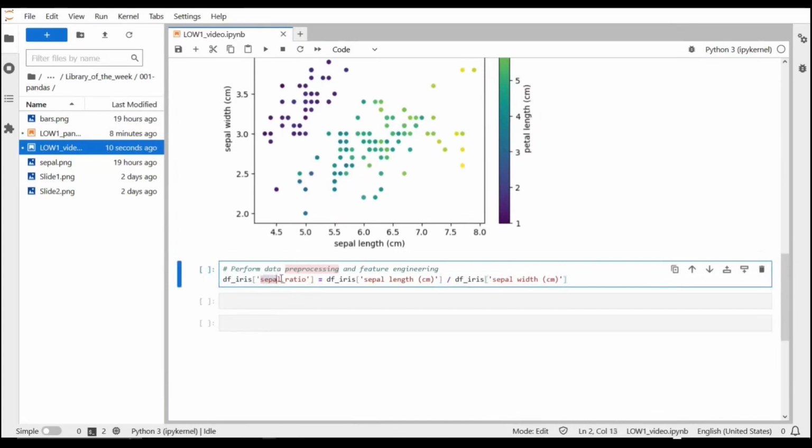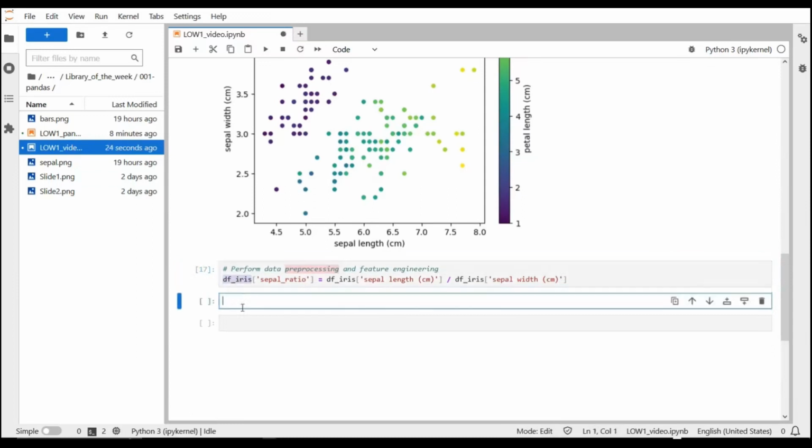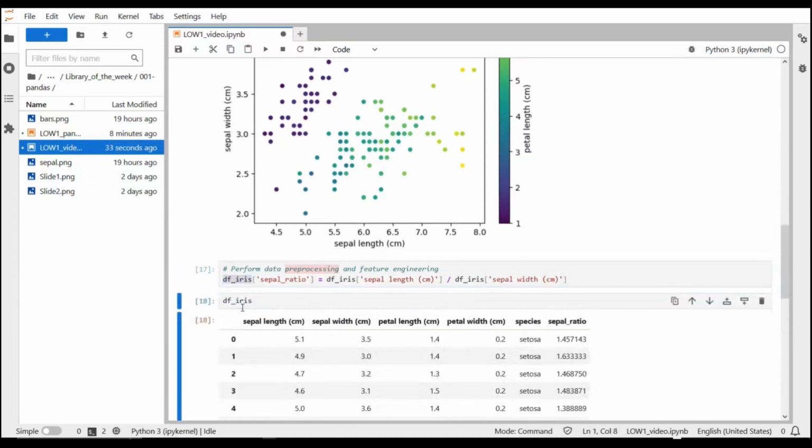It will be the sepal ratio, and it will be done by dividing the sepal length by the sepal width for each line of the data frame. So we execute this code, and let's see how the data frame looks now. And as you can see, the sepal ratio has been added.